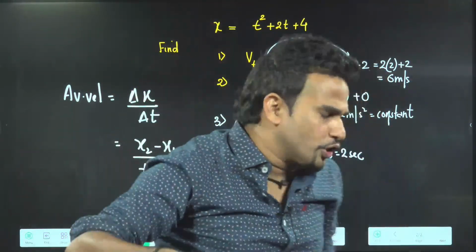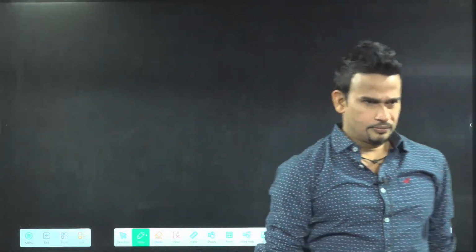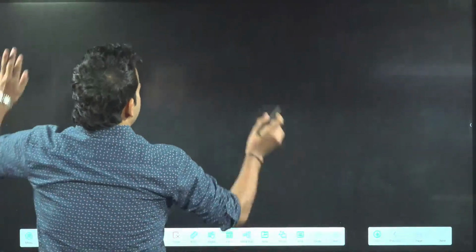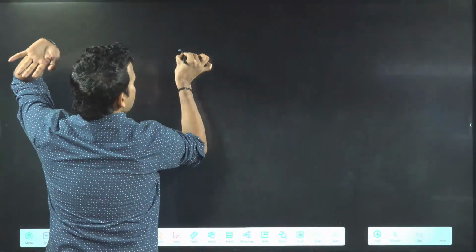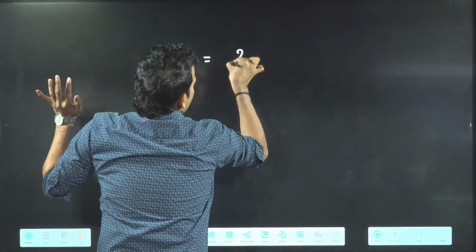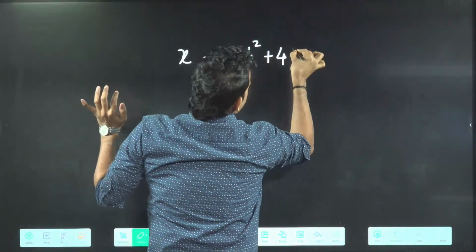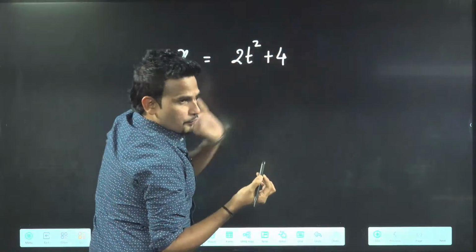I'll give you one more question. Final question. Now I will just write the question. Position x is given as 2t square plus 4.